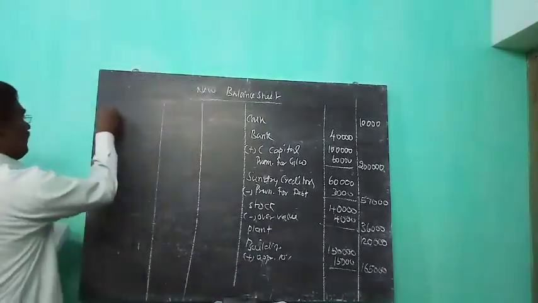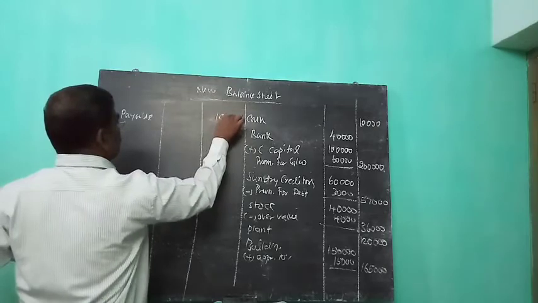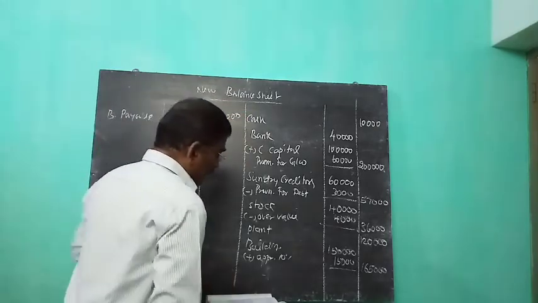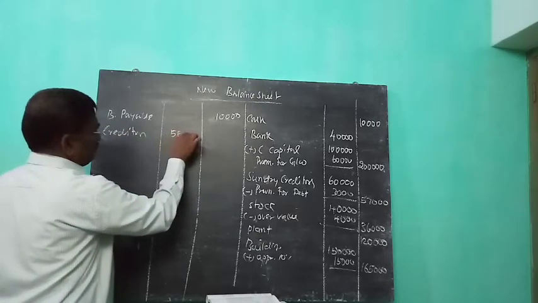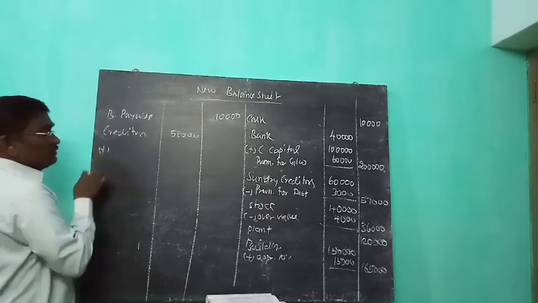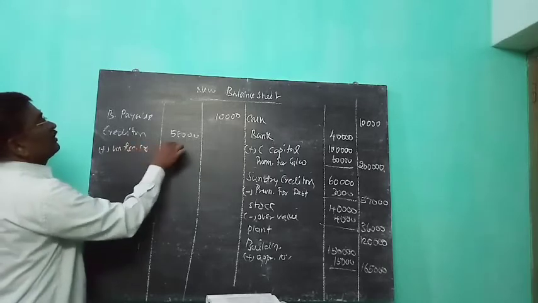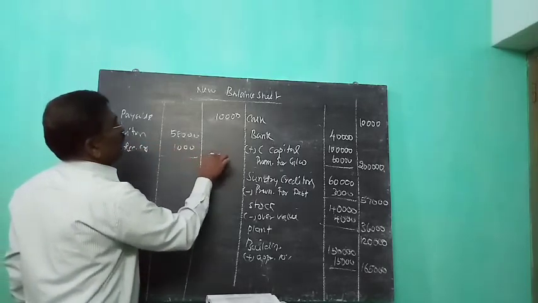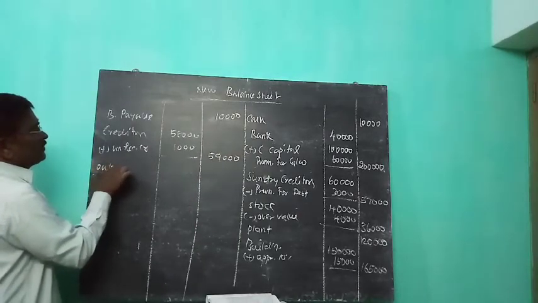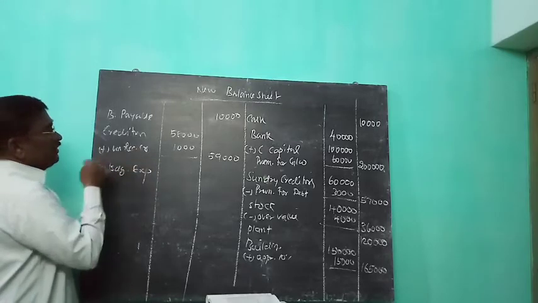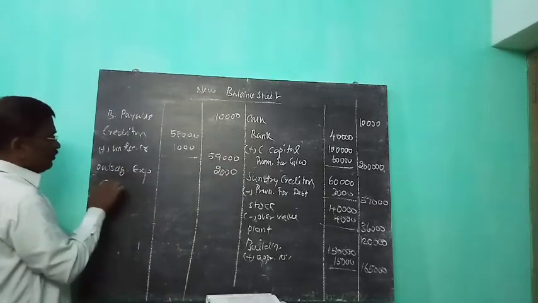So there is no adjustment in bills payable. Bills payable is 10,000. Then creditors. A new creditor of 1,000 rupees is brought into account, to the extent of the unrecorded creditor. So creditors move to 59,000. There is no adjustment in outstanding expenses, nor in bills payable. Outstanding expenses is 2,000. Then capital accounts.